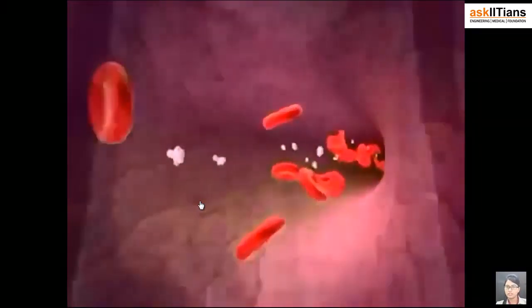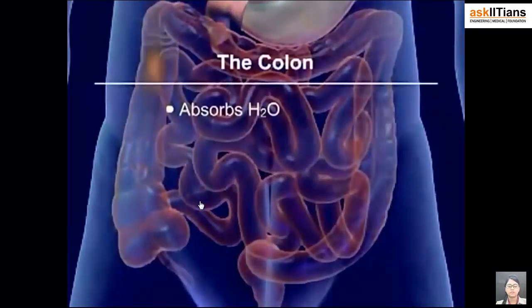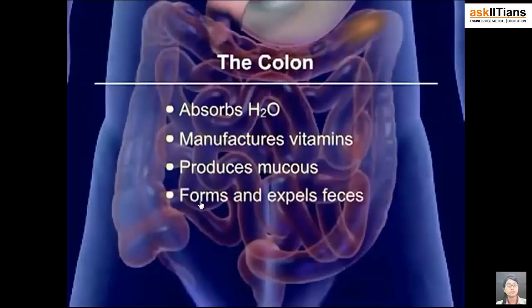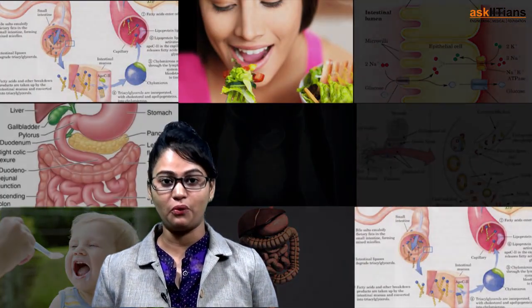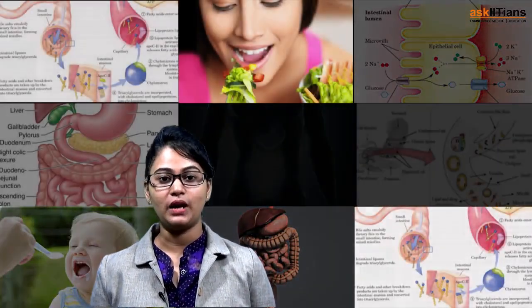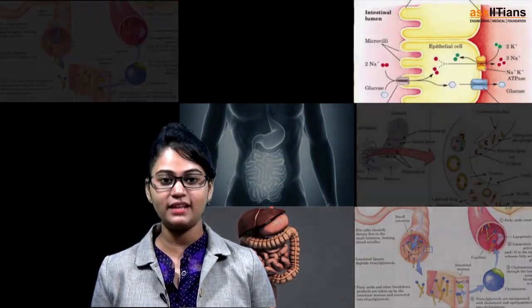Undigested food moves to the large intestine and colon through the ileocecal valve. Peristalsis pushes the feces towards the rectum. Look into the colon. It absorbs water, manufactures vitamins, produces mucus and forms these feces, which are pushed towards the rectum with the help of peristalsis. Hope you have understood the complete process of digestion of food inside the body. In our next video, I'll be explaining how the absorption of these digestive products takes place inside the body.